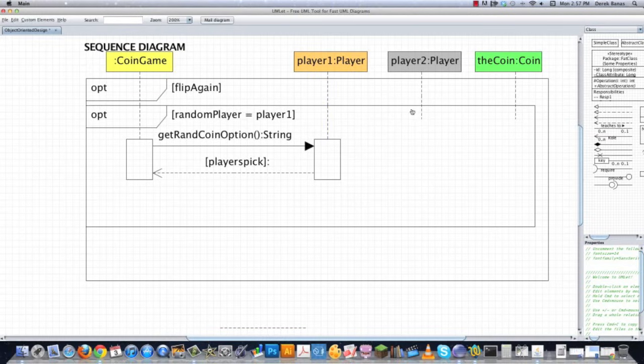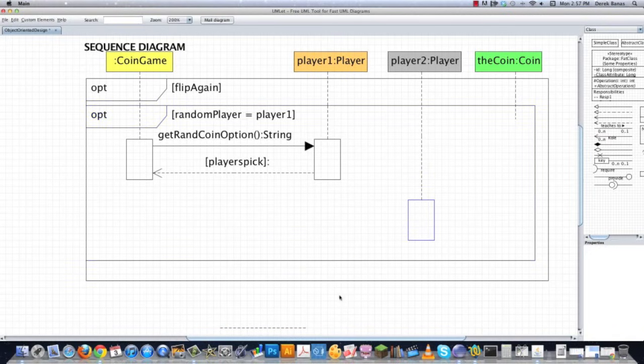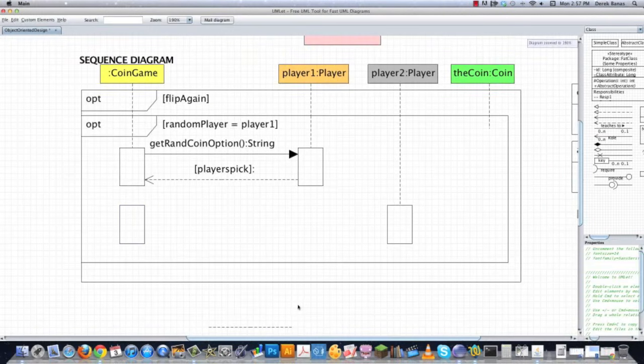Well, it's going to happen to player 2 because player 2 is still over here, you know, hoping to do something someday. Well, player 2 is also going to have some things go on with it. And what player 2 is going to do, we're going to actually set the coin value for it because it doesn't have a choice. So if player 1 chooses heads, well, player 2 by default is just going to get tails. So we're going to have to figure out how we want to do that.